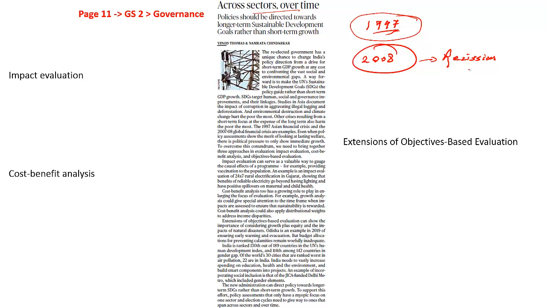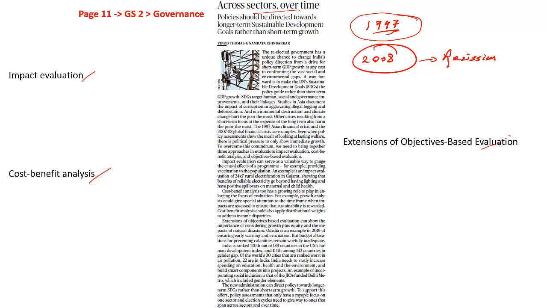So in order to ensure that project implementation is also focusing on the long term, there are three approaches that this particular article gives. What are these? One is impact evaluation with respect to a particular project or a program. Then you have cost benefit analysis, and third is extension of objective based evaluation. Let's understand these three segments of project implementation, according to this article.